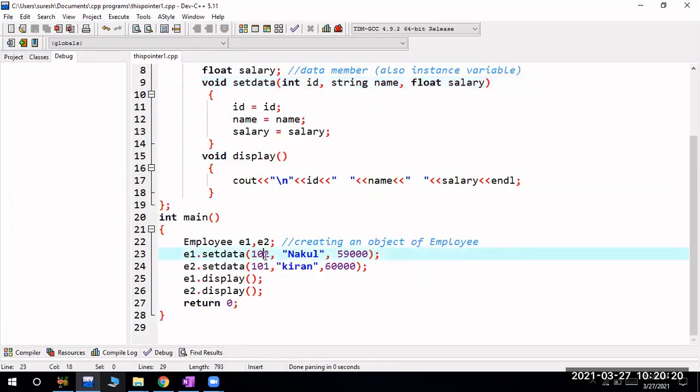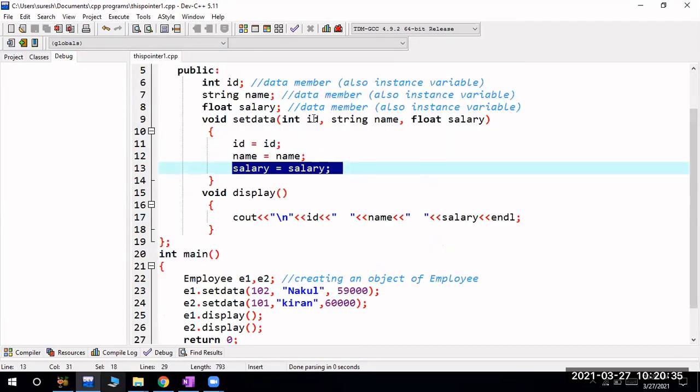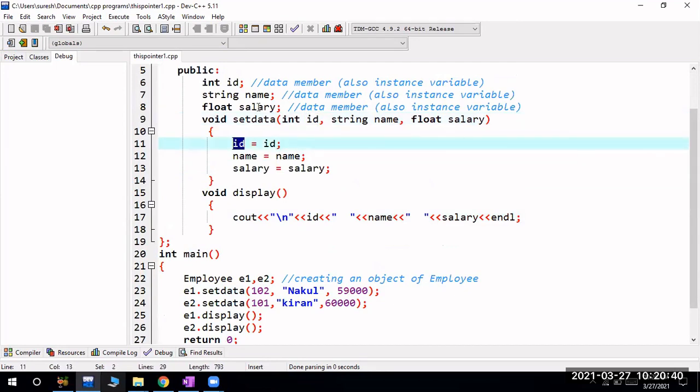So here if I call 102, then set data of this one. Set data E1, so ID will be 102, name will be Nakul, and next float salary will be 59,000. But ID equal to ID, then name equal to name, next salary equal to salary. Correct? Because this ID is related to this ID, and this ID is related to the class name.